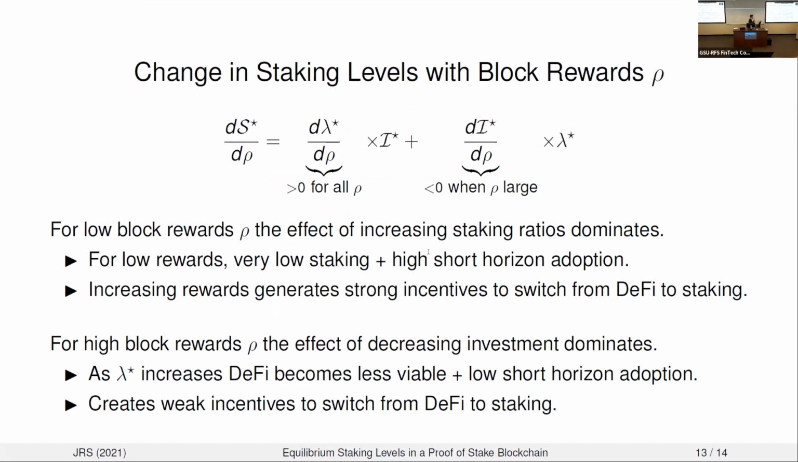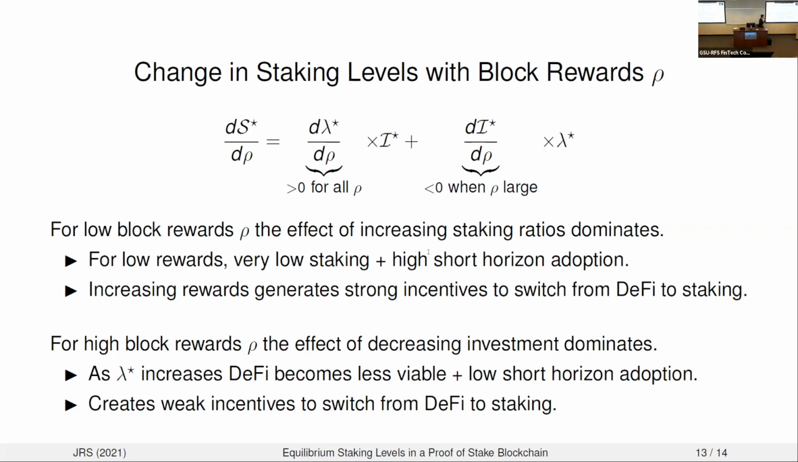Okay, so finally, I've convinced you that investment is decreasing, but I did tell you that staking ratios are always increasing. Given that staking levels are the product of these two, we basically have two competing effects that determine whether staking levels are increasing or decreasing in block rewards. Basically, the first effect, the increase in the staking ratio, is going to dominate when block rewards are low. And the second effect, the decrease in investment, is going to dominate when block rewards are high.